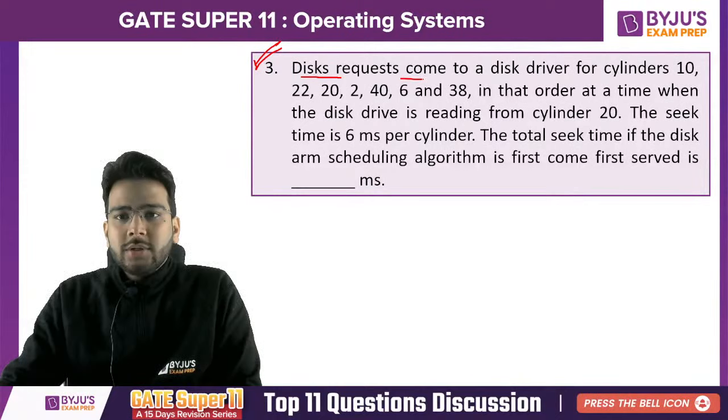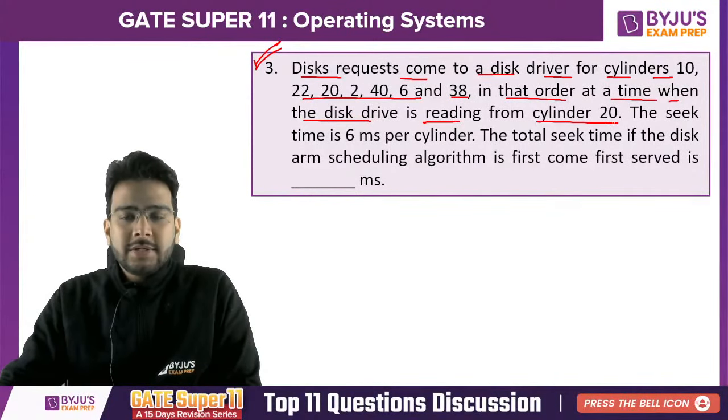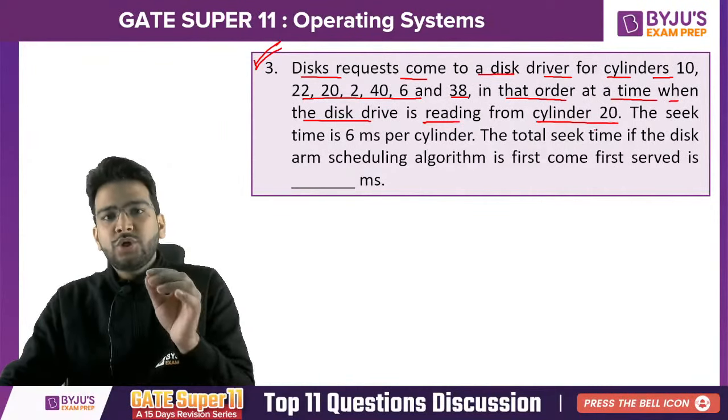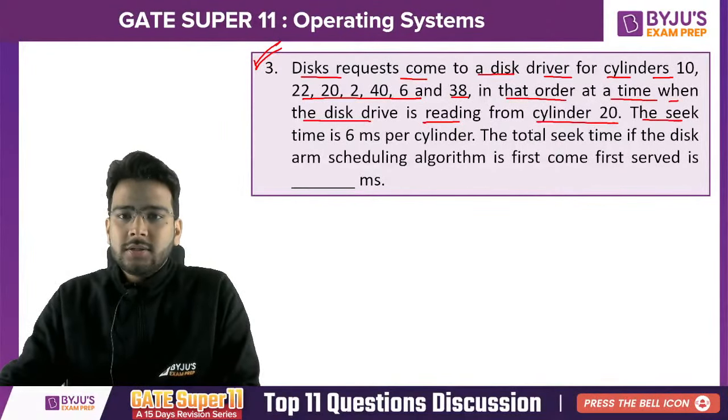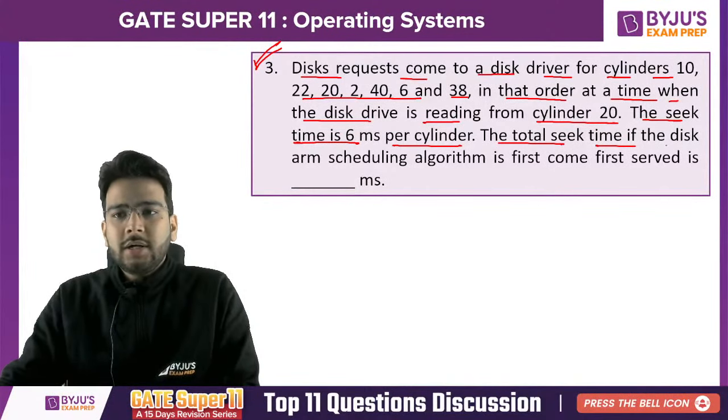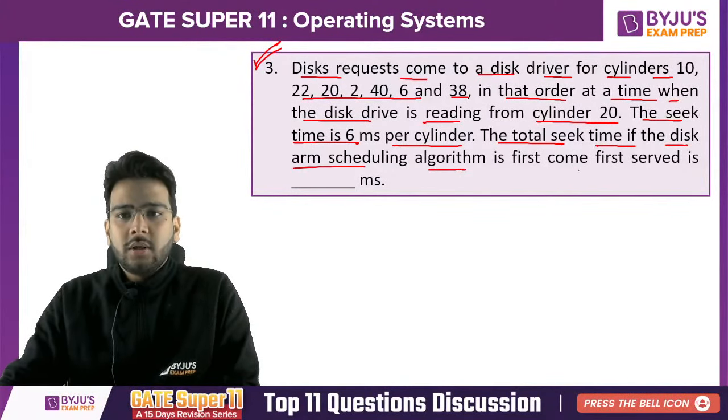A disk request comes to a disk driver for cylinders 10, 22, 20, 2, 40, 6 and 38, in that order, at a time when the disk drive is reading from cylinder 20. That means the current position is the 20th cylinder. The seek time is 6 milliseconds per cylinder. What is the total seek time if the disk arm scheduling algorithm is FCFS? We are currently at the 20th cylinder.